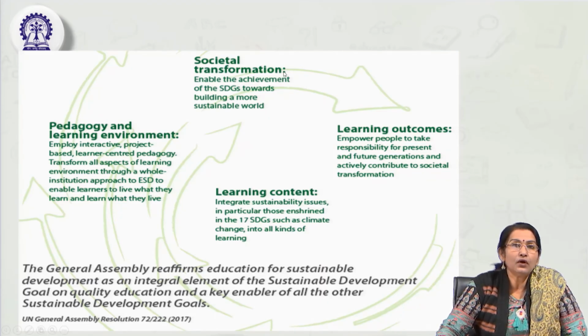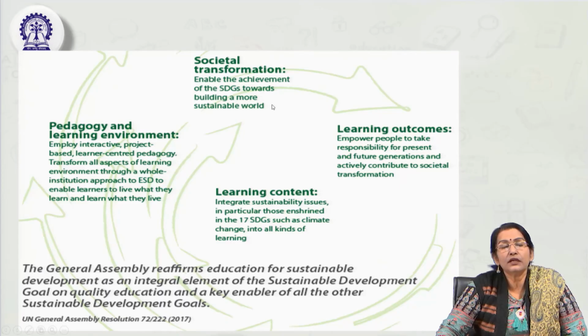Definitely in a community, if all the members start behaving sustainably, adopting sustainable habits, consuming sustainably and taking care of their environment, then it will empower the whole society and community to achieve the SDGs, not only ESD or quality education or SDG 4, but all the other 16 SDGs also, towards building a more sustainable world. So, simultaneously we can make progress towards achieving all the 17 SDGs. Automatically social transformation can be possible throughout the world at an earlier stage.